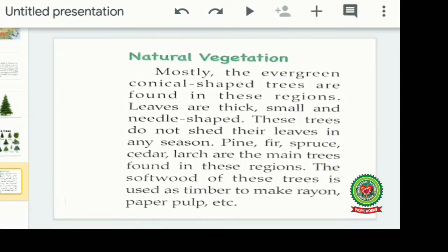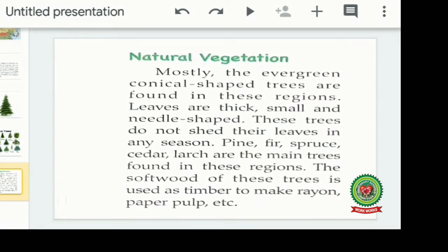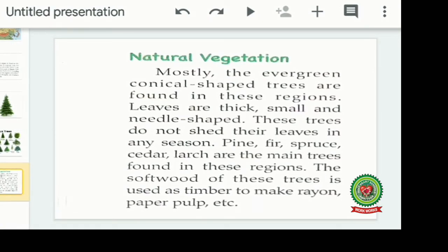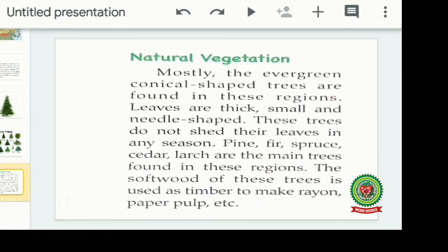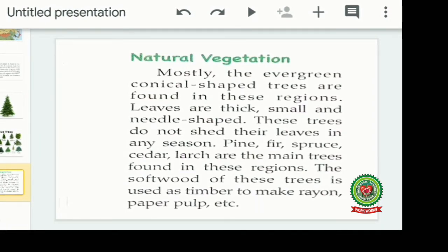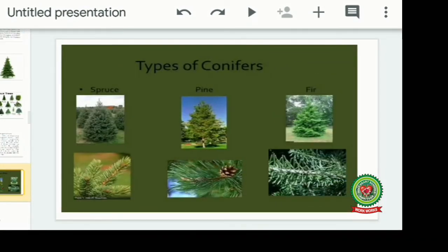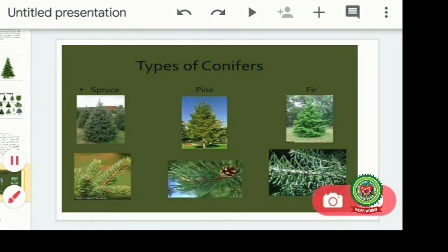I have already shown you almost all the types of evergreen conical forests which are found over here in the last picture. The softwood of these trees is used as timber to make rayon. Means from here rayon, an artificial fiber, is being taken out from these evergreen conical forests, and paper pulp etc. are made from these forests. Now again, this is a picture of types of conifers. You can see this is spruce, this is pine and this is fir.